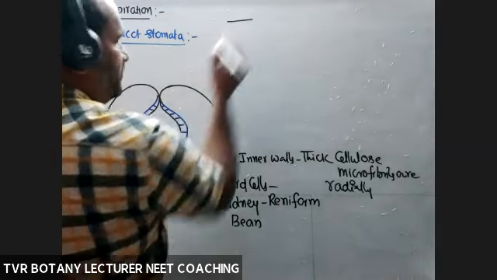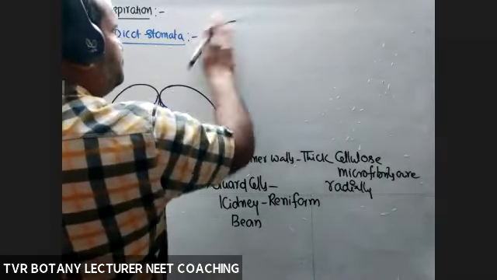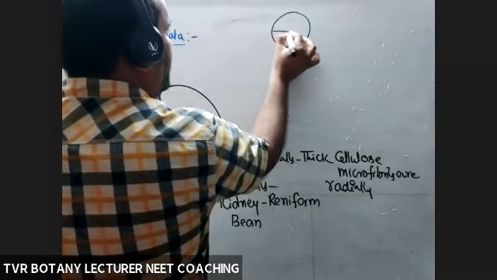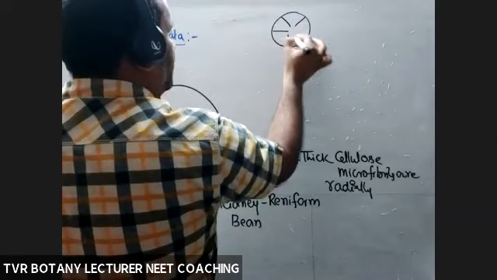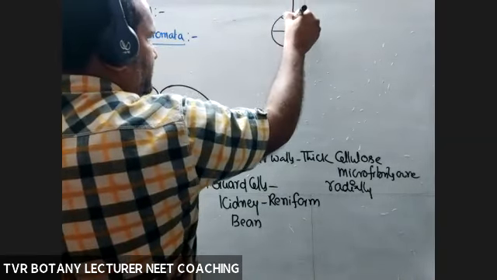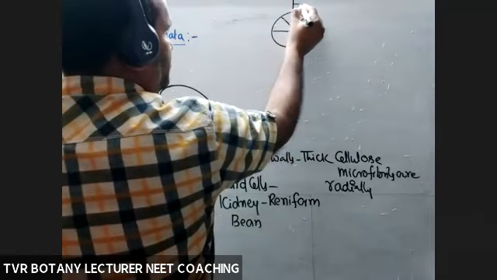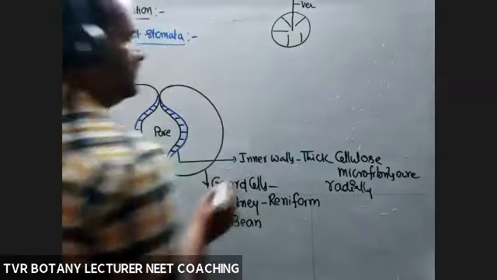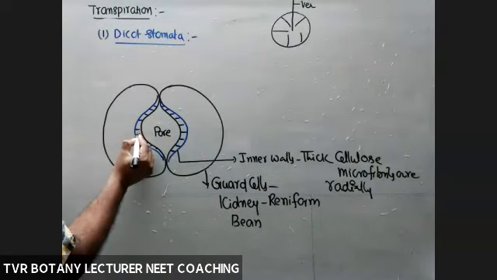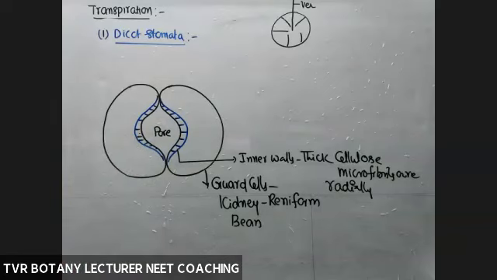For example, this one is radial, and the next one is vertically arranged. Instead of vertical arrangement, here there is a horizontal, radial arrangement.